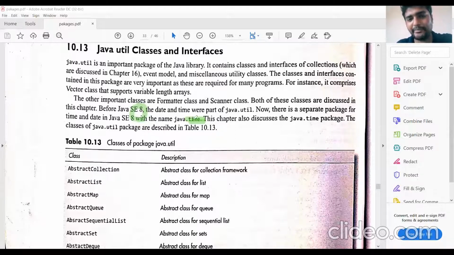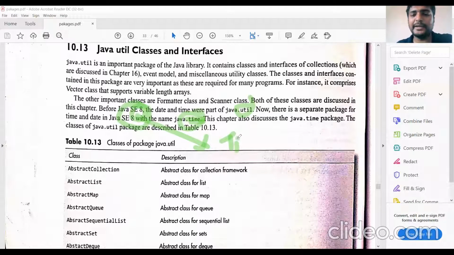So this time package as well as date package are parts of the util package. The util package consists of some classes for time and date. But after Java SE 8, time is given as another package.